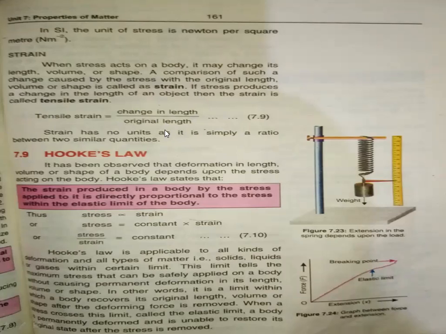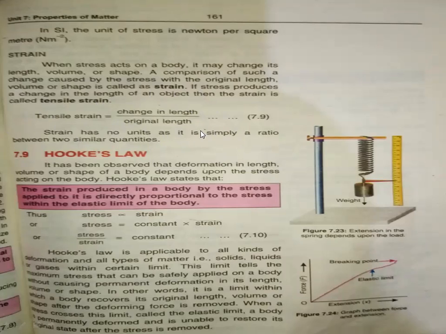So strain has no unit because the unit of the change in length is meter and the unit of the original length is also meter. Both are lengths. So the meter unit will be cancelled with the original length's meter unit. So it has no unit.